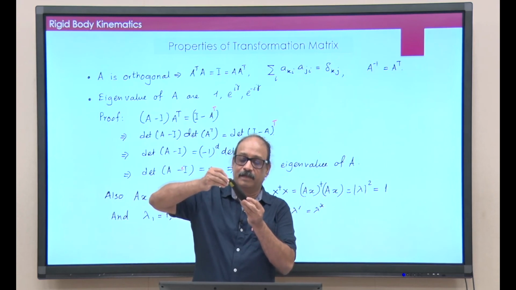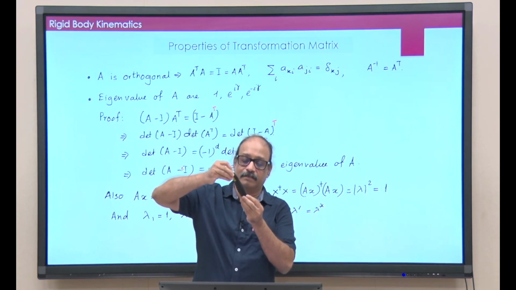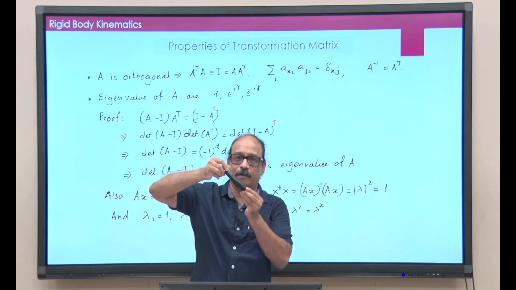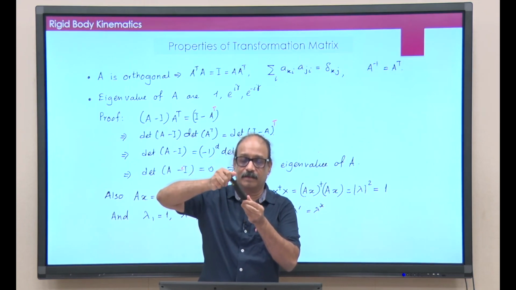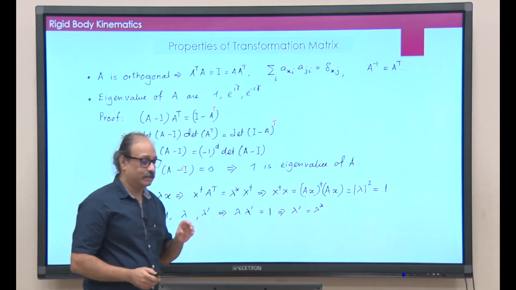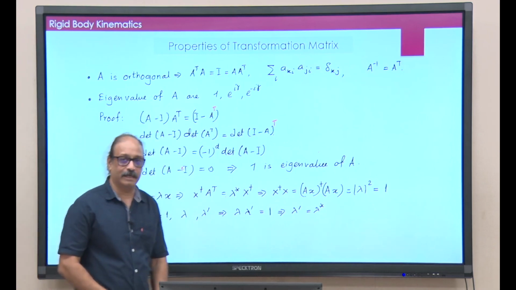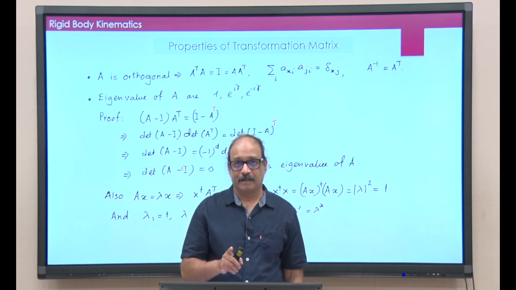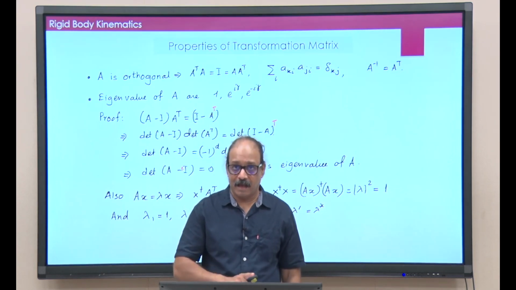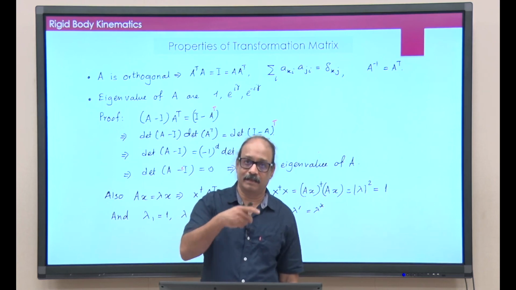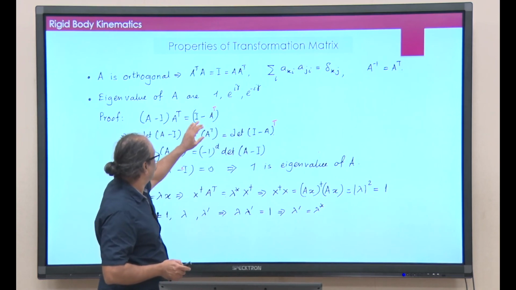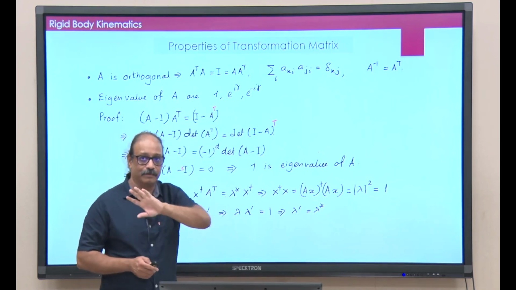So, if I have something like this, if I hold these 2 points, the line joining these 2 points would be the axis of rotation about which this body is rotating. Okay. So, the whole of this mathematical exercise is to say that all rotations necessarily have one axis of rotation and then the angle of rotation. The fact that one of the eigenvalues is 1 simply means that.